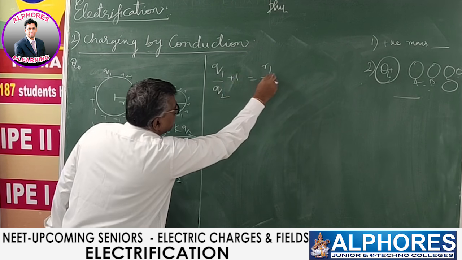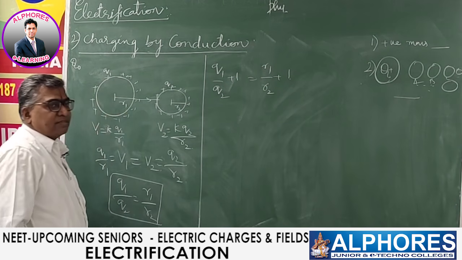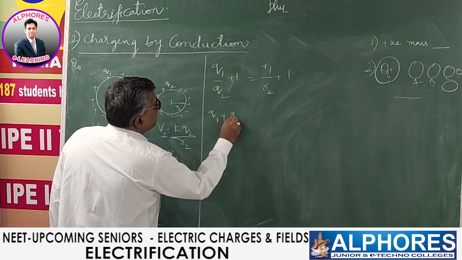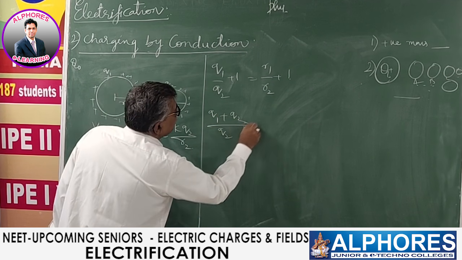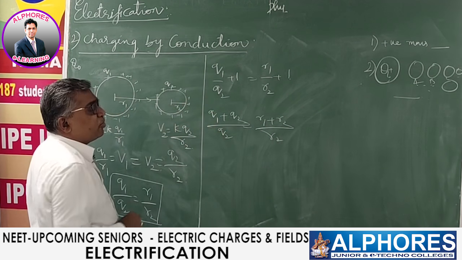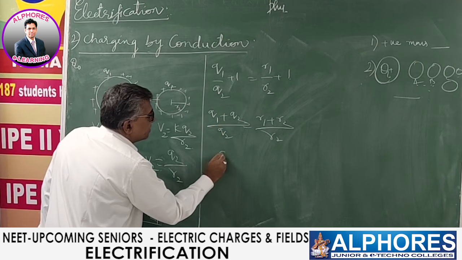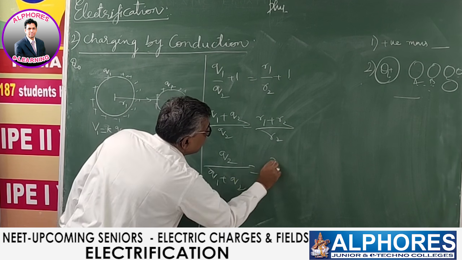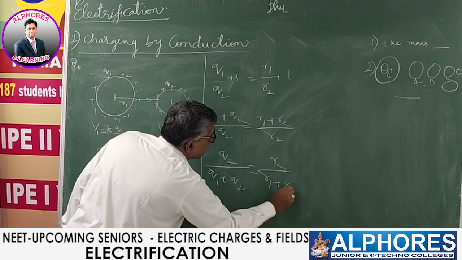Add 1 on both sides. You get Q1 plus Q2 by Q2 is equal to R1 plus R2 by R2. Let's reciprocate: Q2 by Q1 plus Q2 is R2 by R1 plus R2.